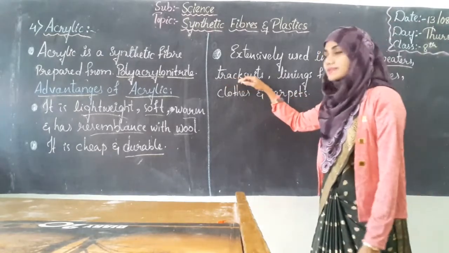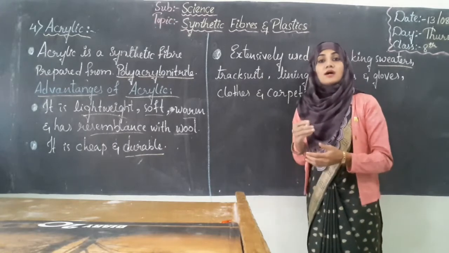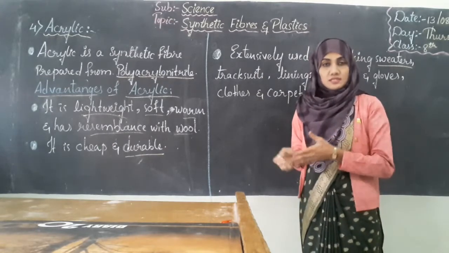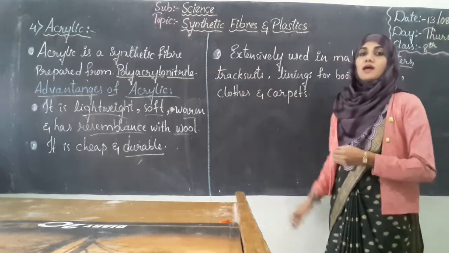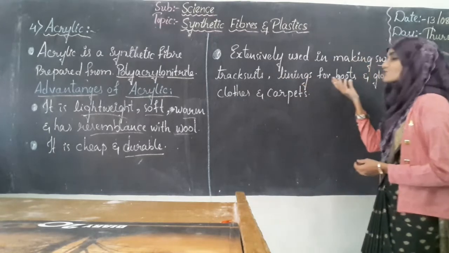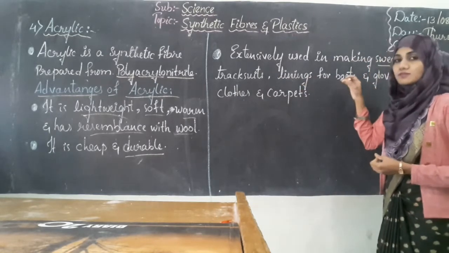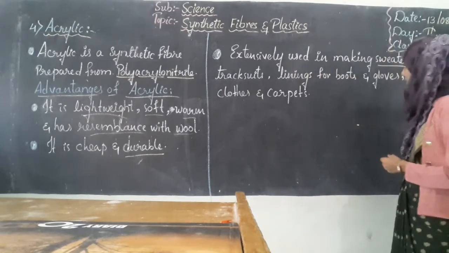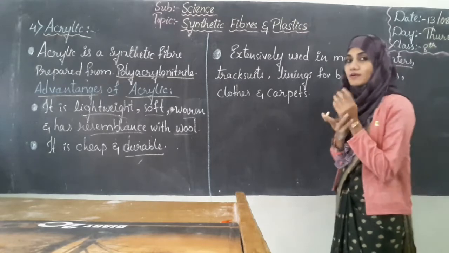And it is also used in tracksuits. Tracksuits are nothing but the clothes commonly used for running, swimming, exercising. Such types of clothes will be made up of acrylic. And this acrylic is also used as linings for boots. Boots are nothing but shoes. So the inside lining of the shoes will be made up of acrylic. And blouses too, which are worn on our hands.